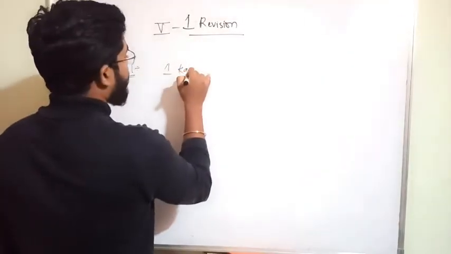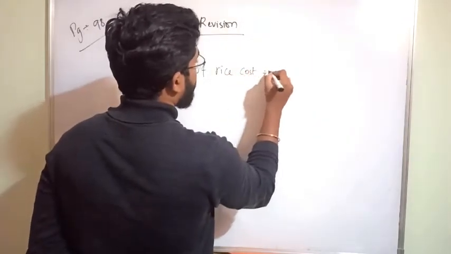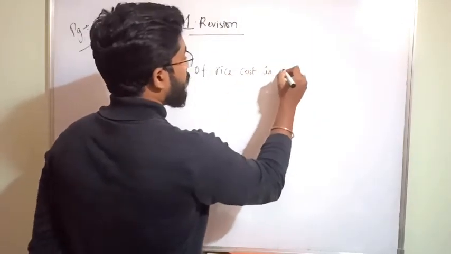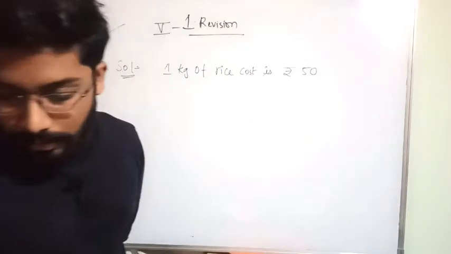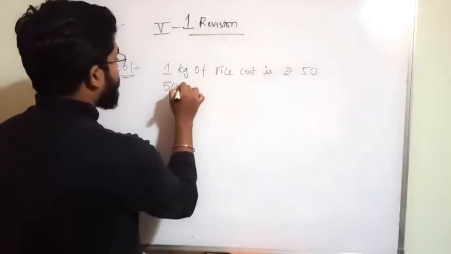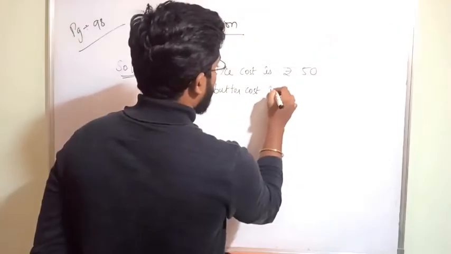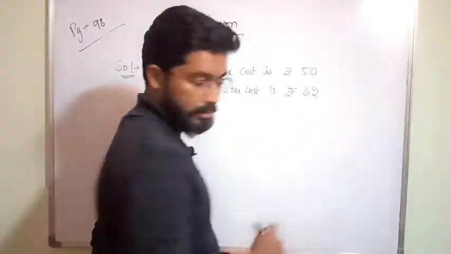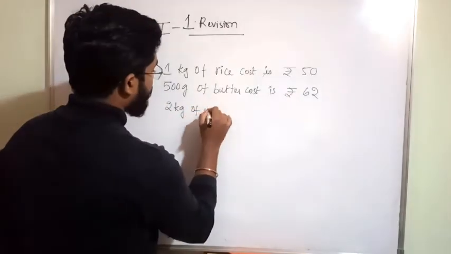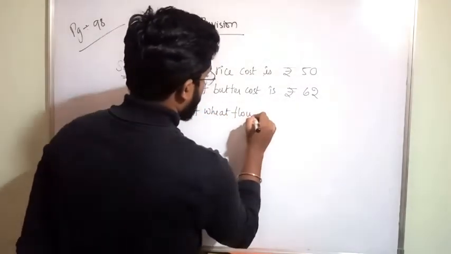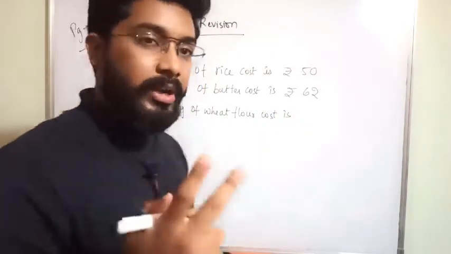1 kg of rice cost is equal to how much? 50 rupees, no? Next, 500 grams of butter cost is how much? 62 rupees. Okay, 2 kgs of wheat flour cost is, here he mentioned in the question that she bought 2 kgs of wheat flour.